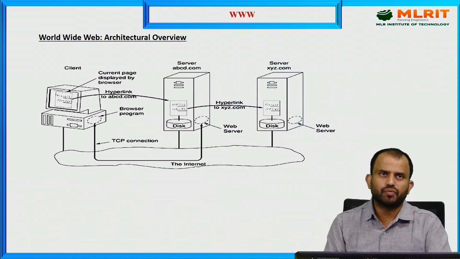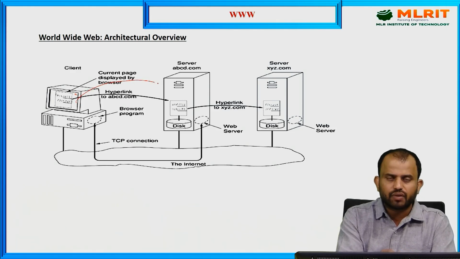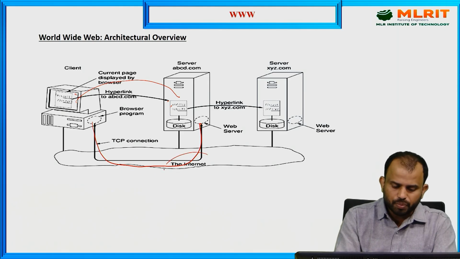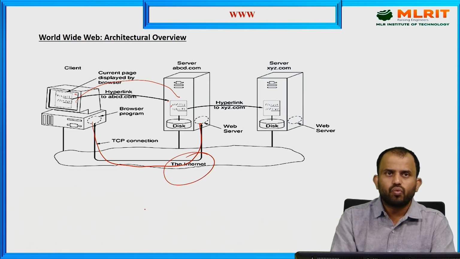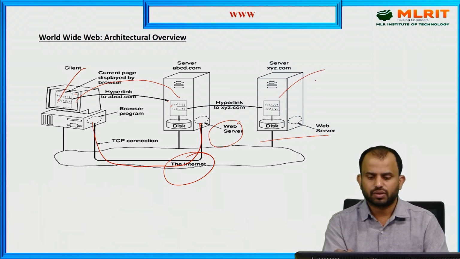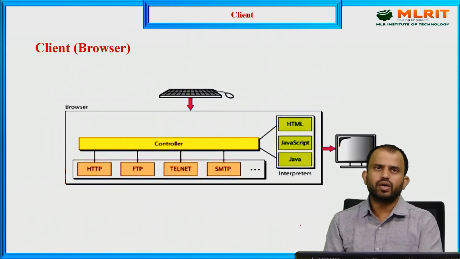But what is the architectural view? You see the client system. The client system can organize a connection to a server system through a hyperlink. The connection between them must be a Transmission Control Protocol connection, and it is connected based on the Internet Protocol. Once we raise a request and the connection is established, the web server is activated, and then we can get the information from the server system. We can get the information from server to client. And what is the client mechanism?